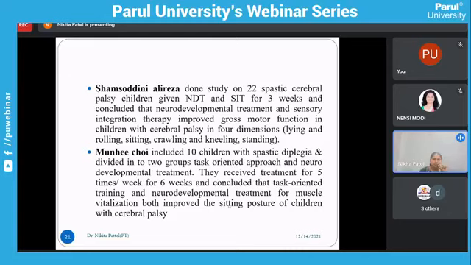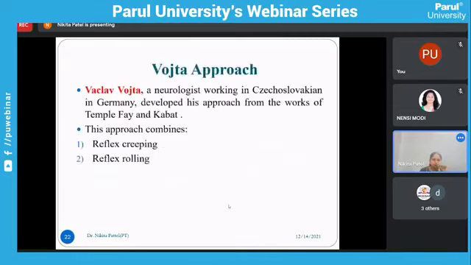Munhi included 10 children with spastic diplegia and divided them into 2 groups, task oriented approach and NDT, and they received treatment 5 times a week for 6 weeks, and concluded that task oriented training and NDT for muscle facilitation both improved the sitting posture of children with cerebral palsy.